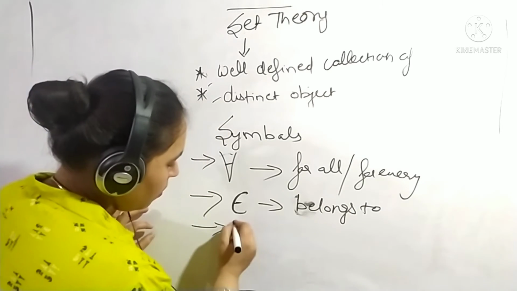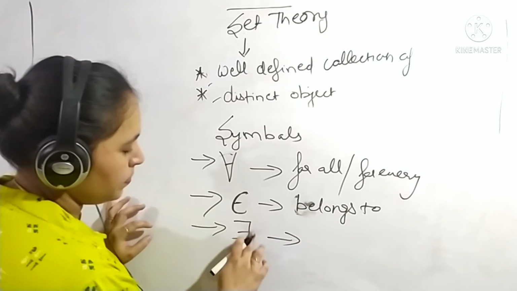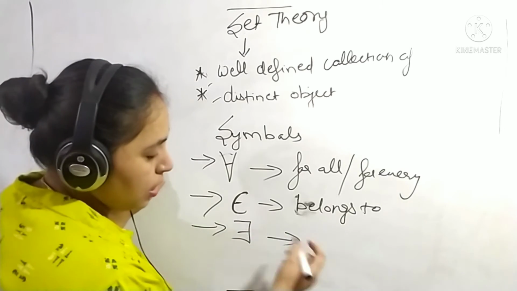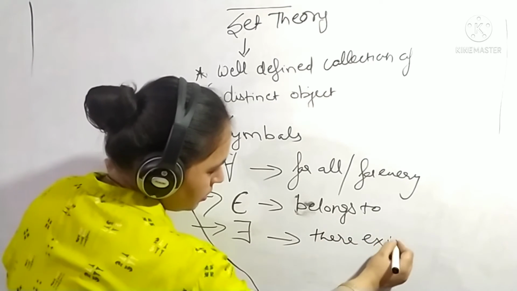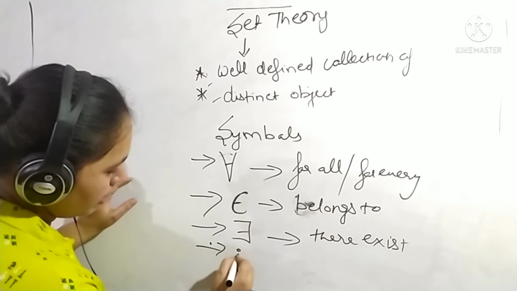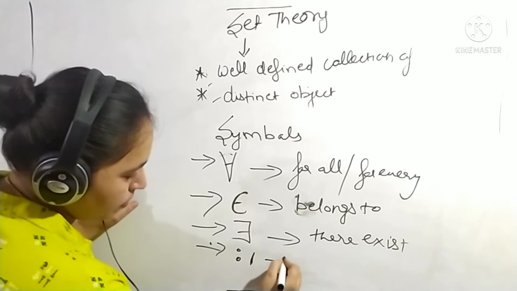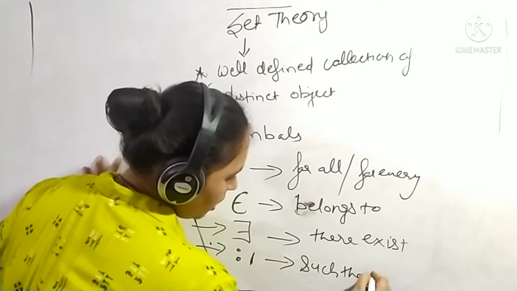Okay. Now this symbol is there exists. Okay. Now colon or a line means such that. Okay.